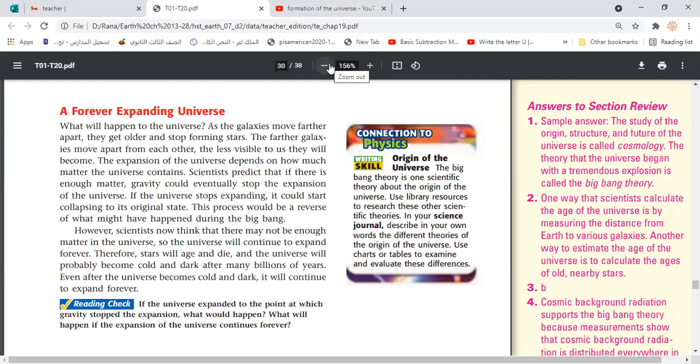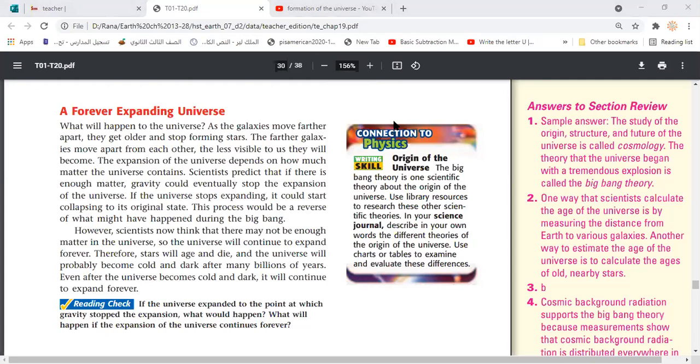Is it clear here, guys? Yes. The other hypothesis is that after most stars lose their energy, the energy which is left is considered to be enough for the amount of matter found in space. That means there is no that heavy matter compared to the amount of energy which is left. So the universe will keep expanding forever. Any question regarding this part, guys?